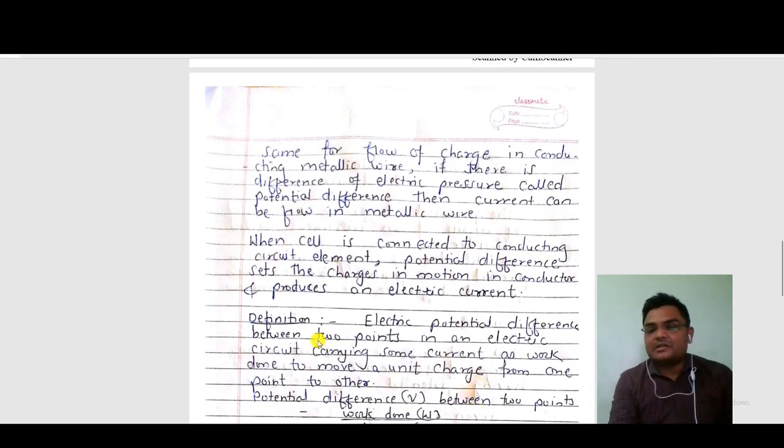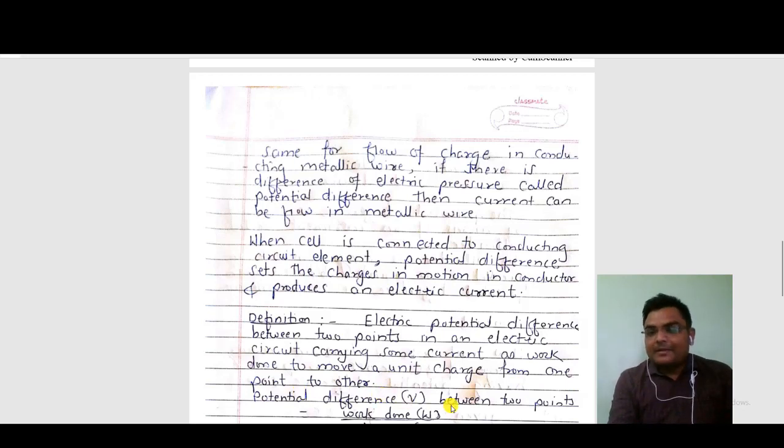So come to the definition. Electric potential difference between two points in an electric circuit carrying current is the work done to move a unit charge from one point to the other.